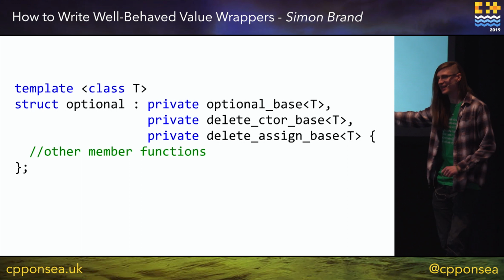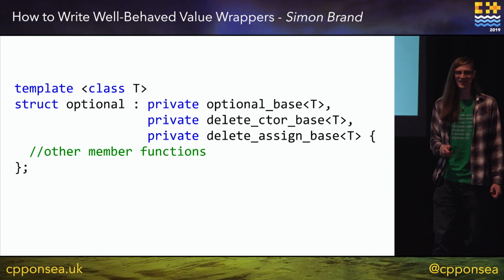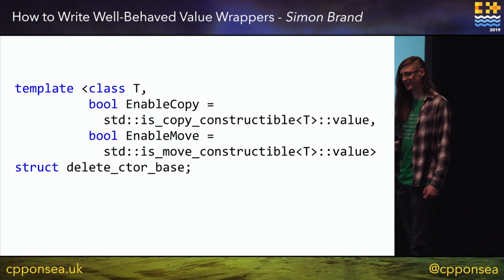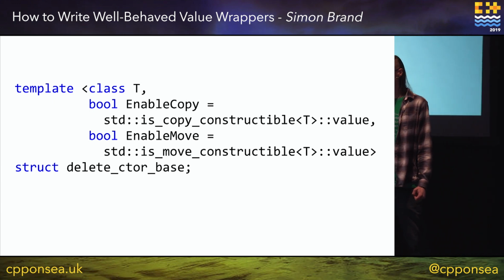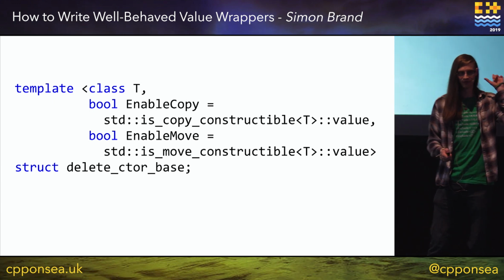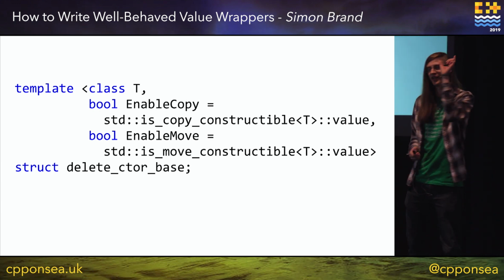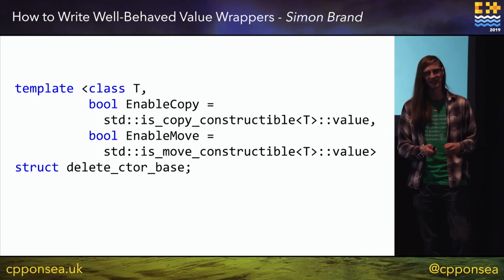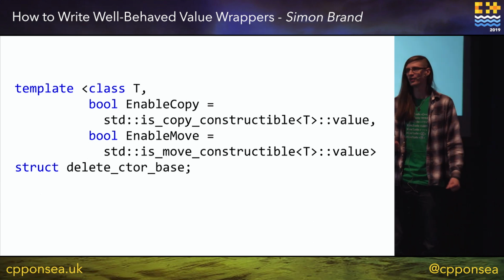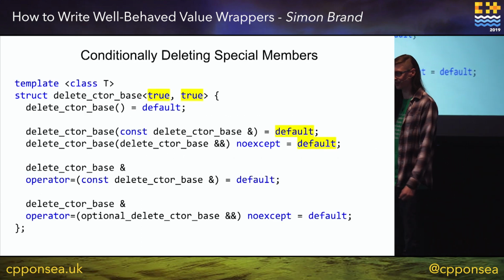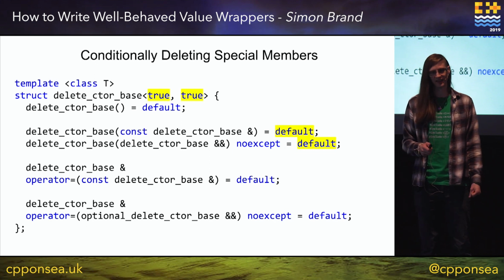And then the implementation of these delete ctor bases gets very hairy. Essentially, you need to say, I'm going to check if copy is allowed, and I'm going to check if move is allowed. Then I'm going to define a bunch of defaulted constructors and assignment operators.